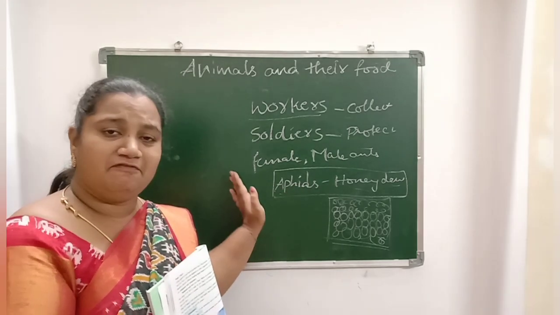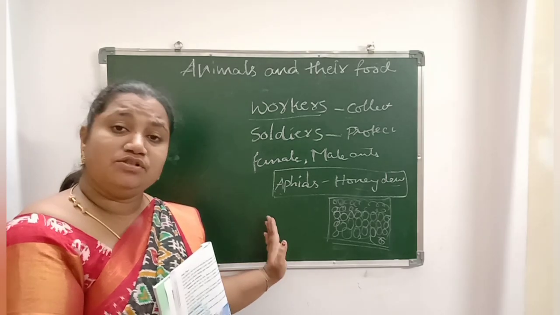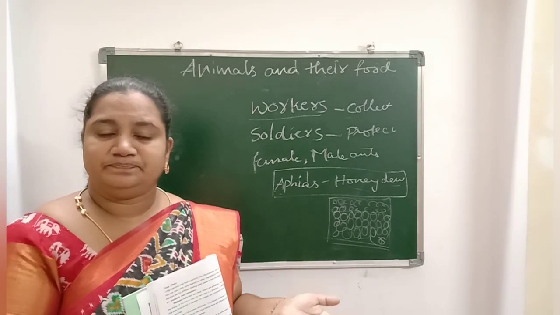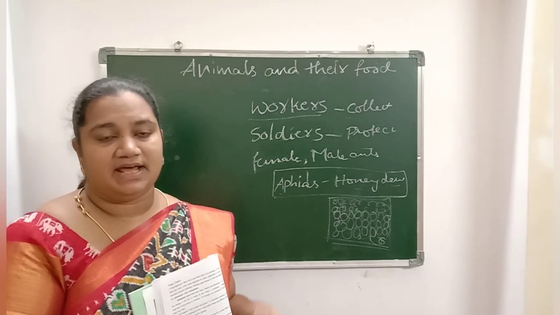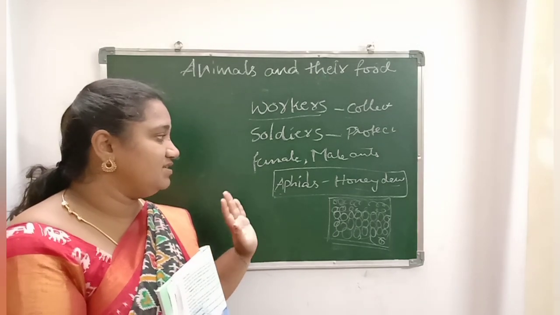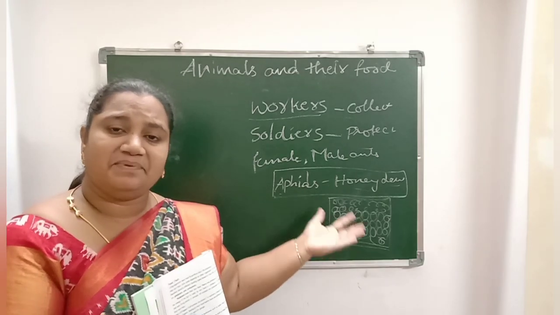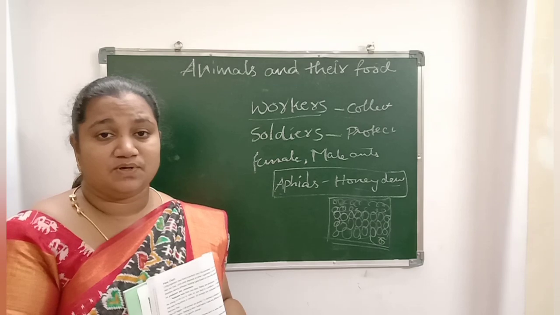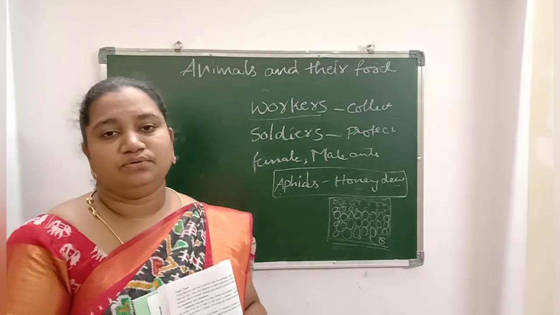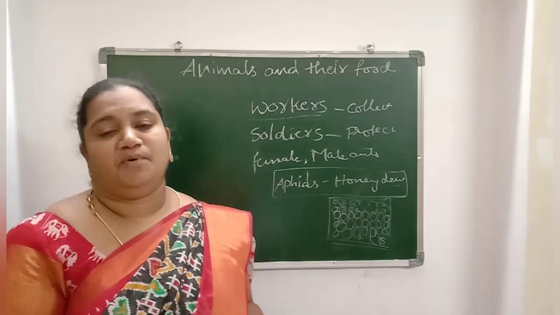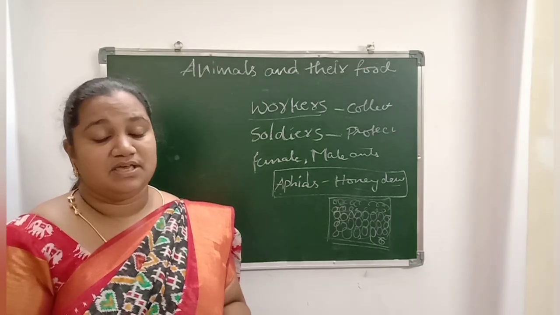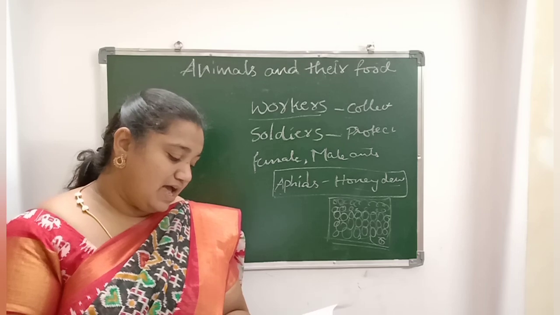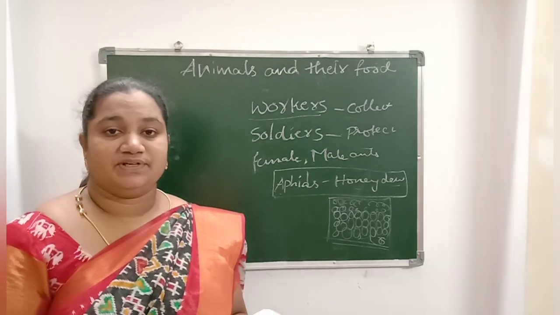In a similar way, while we are learning about ants, we also have different colonies, like honeybees and different animal colonies. In those colonies different workers will be there and they produce their separate world. They have different types of foods and different things to do. This is all about animal colonies. With this, lesson 3 is completed.